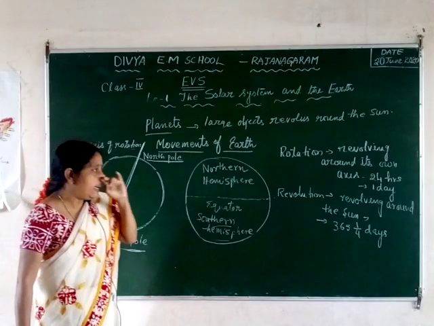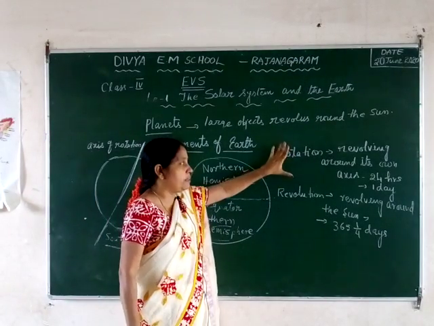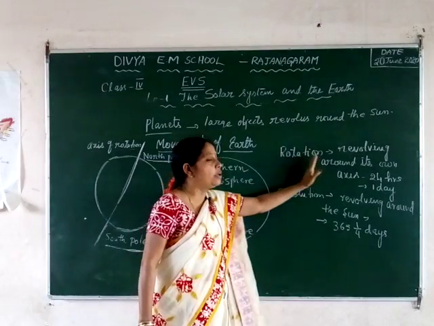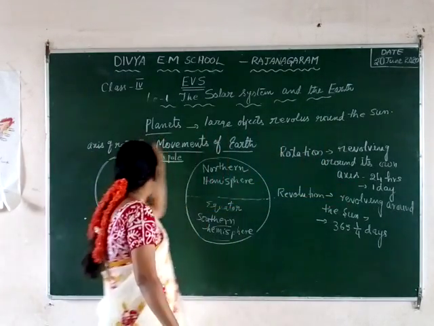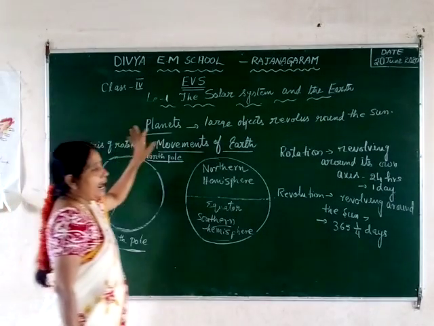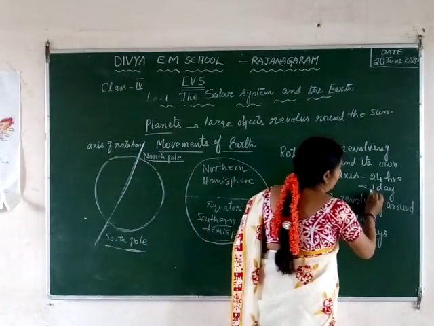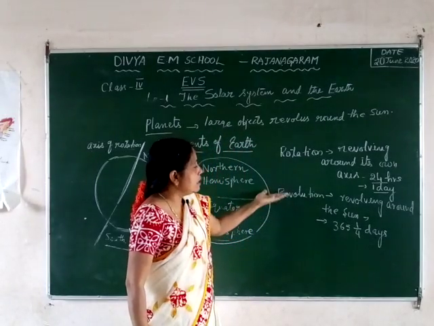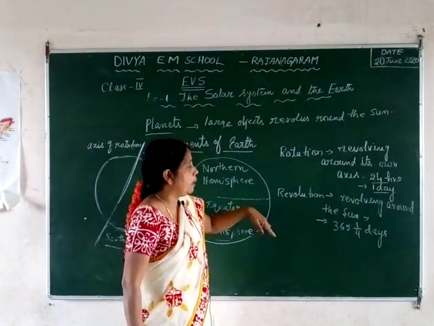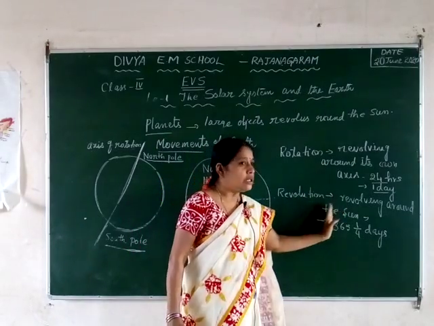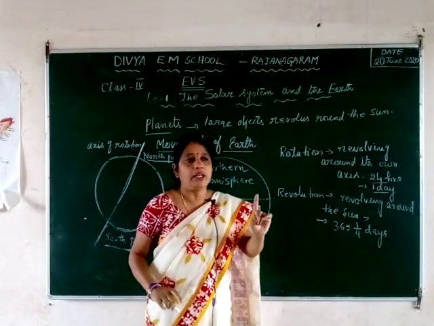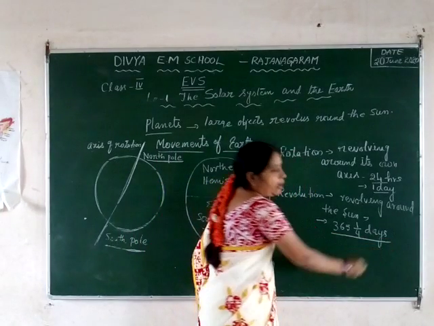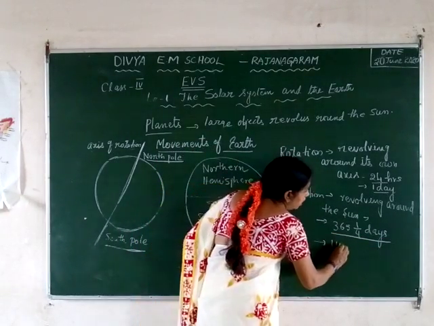So here we have discussed what rotation is. The earth is not only moving around the sun, it is also moving around its own axis through the axis of rotation, and the time period is 24 hours, which is nothing but 1 day. And at the same time, like all the remaining planets, the earth is also revolving around the sun. To complete one revolution around the sun, it will take 365 1/4 days, which is equal to 1 year.